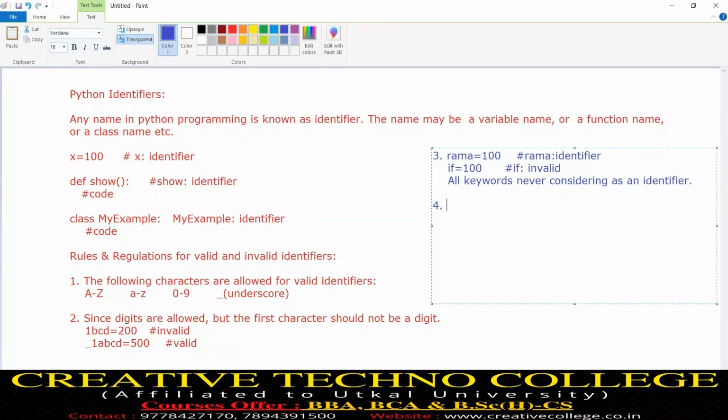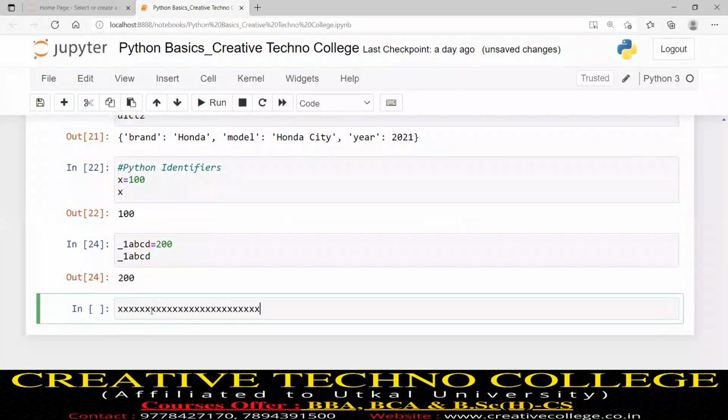Okay, so we will come to the next rules. Suppose I write this, so is it valid or invalid?